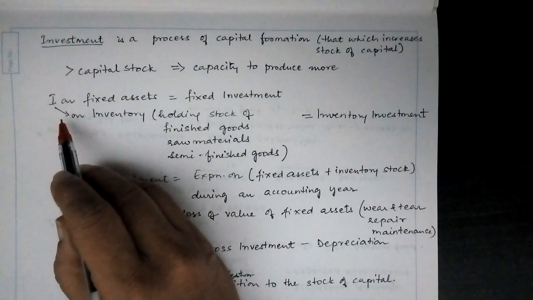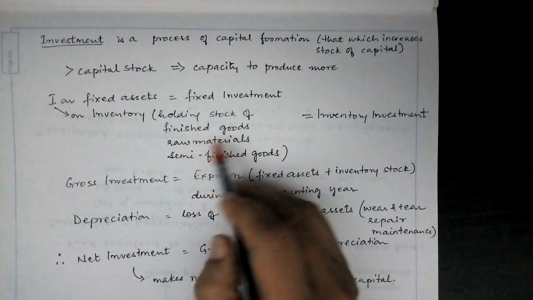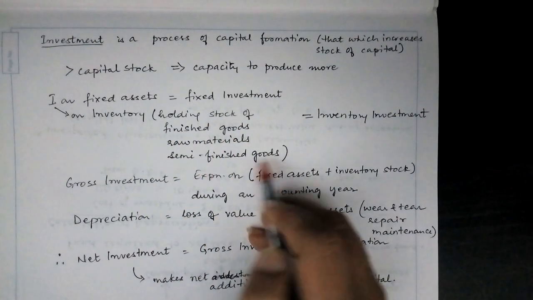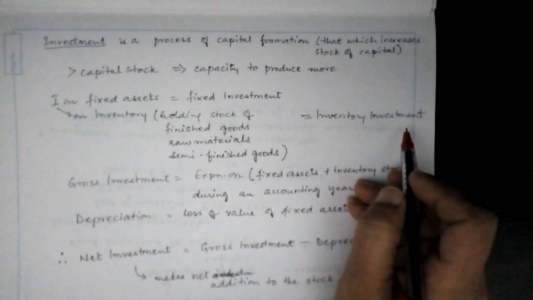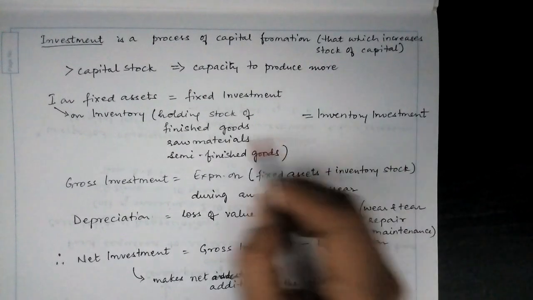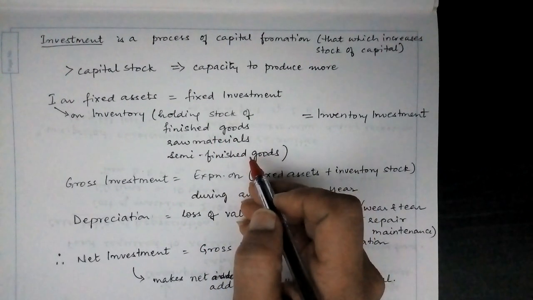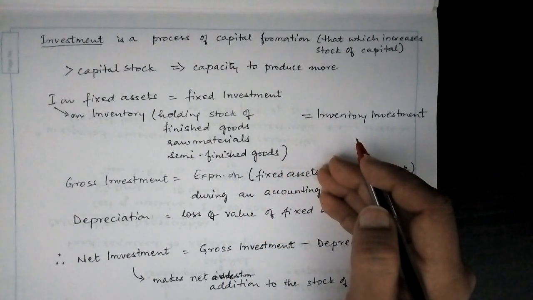This investment can be on inventory also. What is inventory? Holding stock of finished goods or raw materials or semi-finished goods. This is called inventory investment. Why should one have finished goods or raw materials under stock? This would ensure continuous supply of goods into the market.